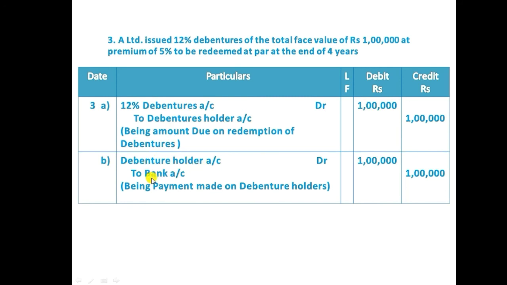In all cases, at the time of repayment, bank is always credited. So debenture holder account debit 1 lakh to bank account 1 lakh. So the face value is what the company redeemed. That is what redeemed at par means: the same value, whatever the par value, the company redeemed to the debenture holder, and we should write the narration being payment made on debenture holders.